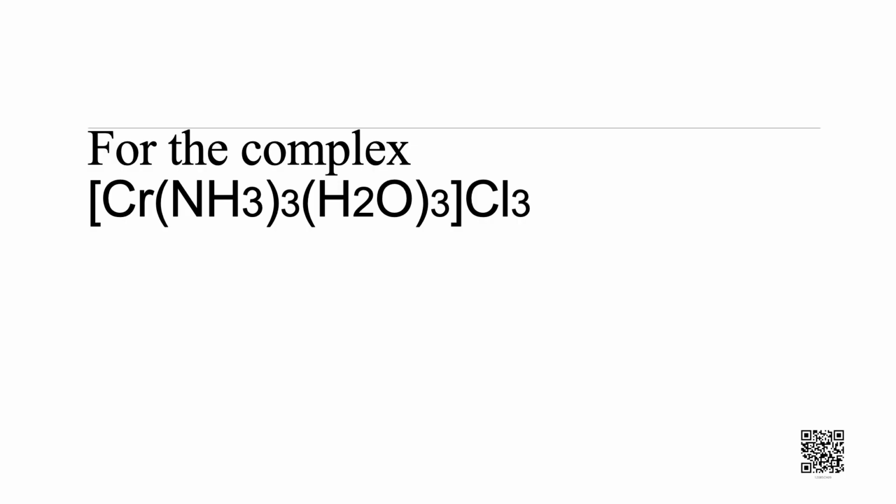For the given complex, let us work out the following. The central atom or the ion is chromium 3 plus here. Ligands and their types are ammonia and water. Both are neutral and monodentate ligands. The oxidation number of the central atom or ion here is +3.